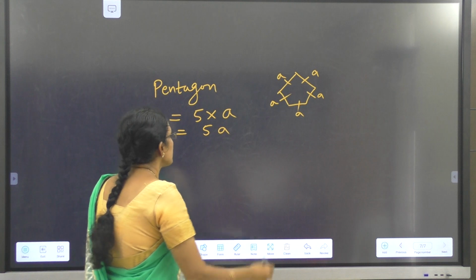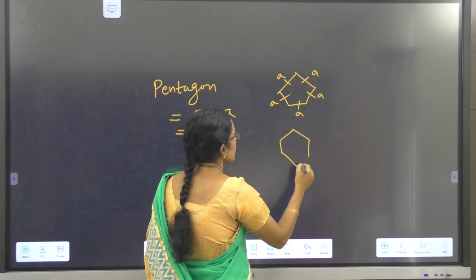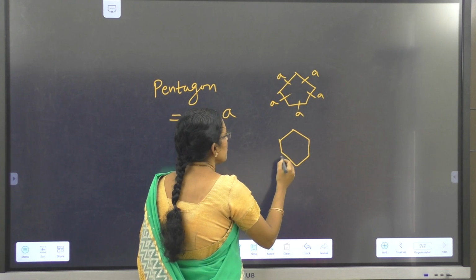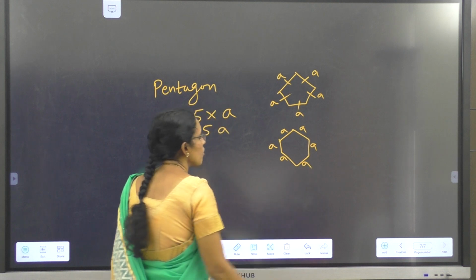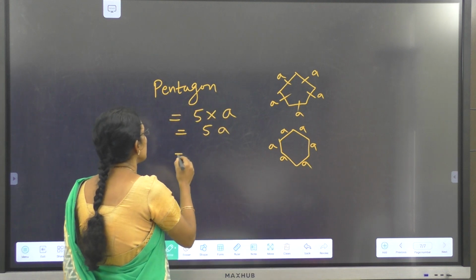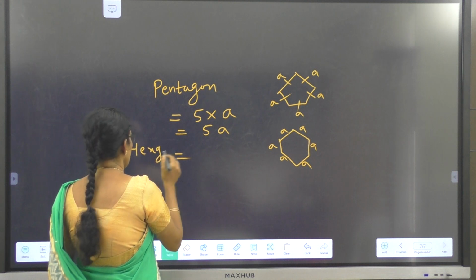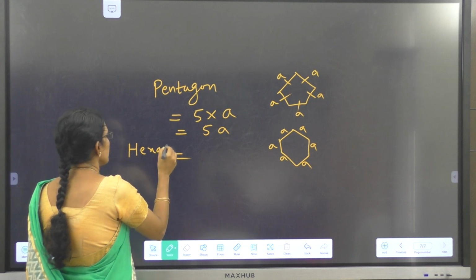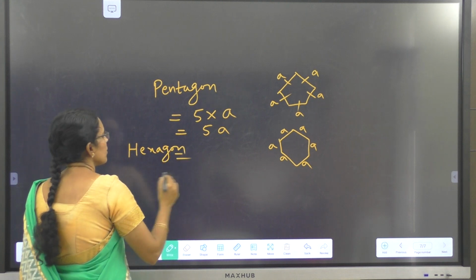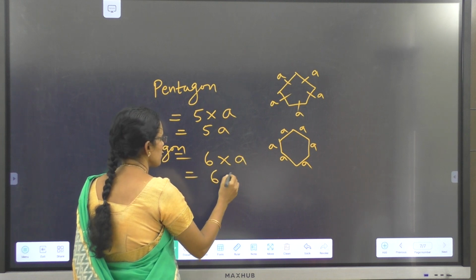If it is a regular 6-sided polygon, all the 6 sides are of equal length. Therefore, for a regular hexagon, the perimeter is 6 into A, that is 6A units.